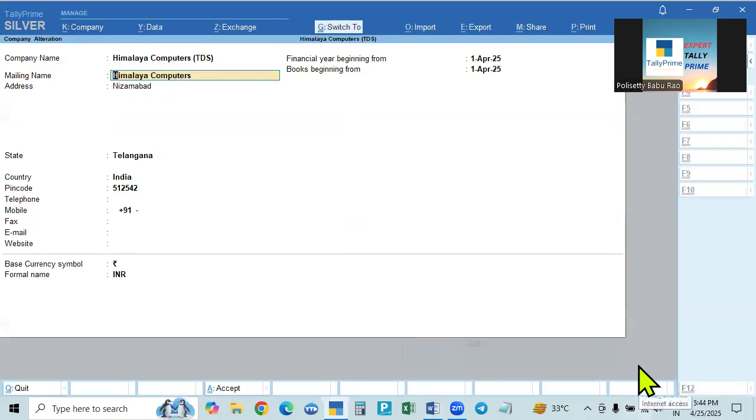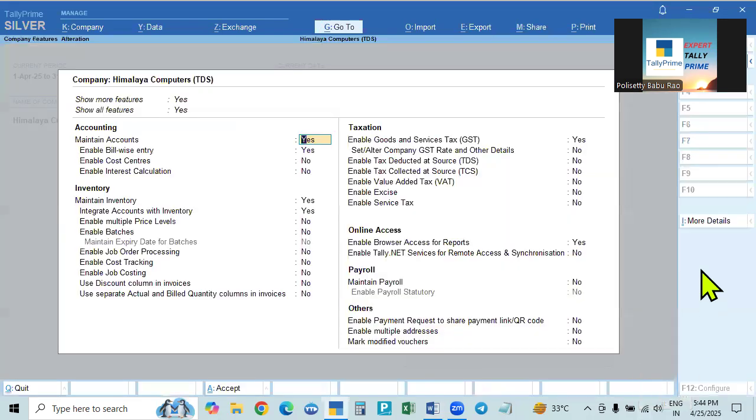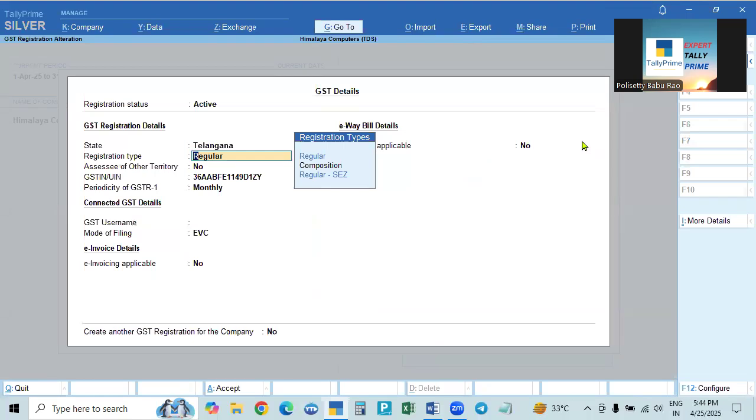Here we are selling goods, so we have to enable the inventory also, and the entry will be made in the sales voucher, in the item invoice, because this is goods. And you give the correct number.